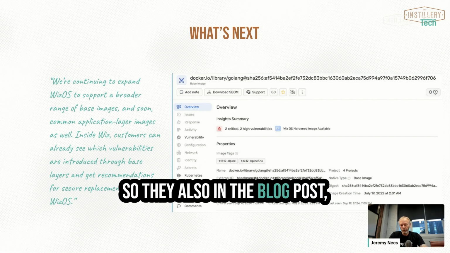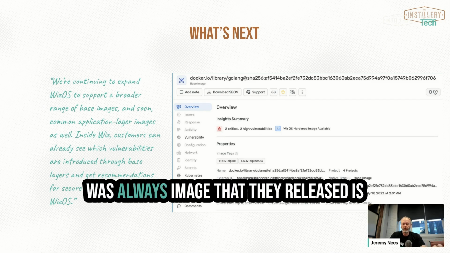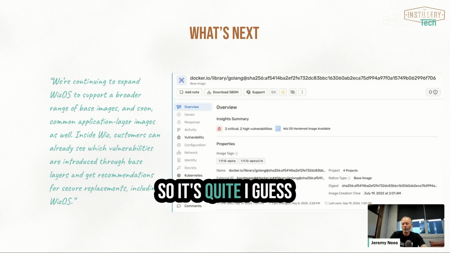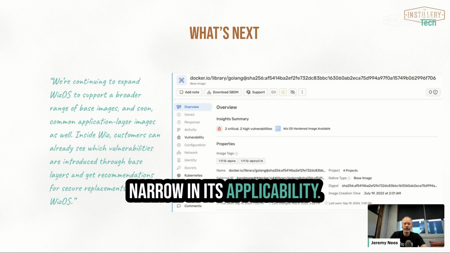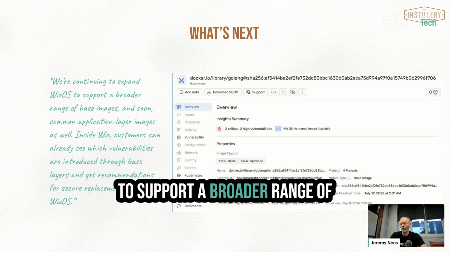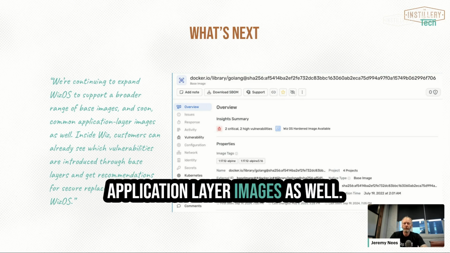So they also in the blog post go into what's next for WizOS. Right now the WizOS image that they've released is focused around Golang architectures. So it's quite, I guess, narrow in its applicability. But what Wiz talk about is continuing to expand WizOS to support a broader range of base images and soon common application layer images as well.